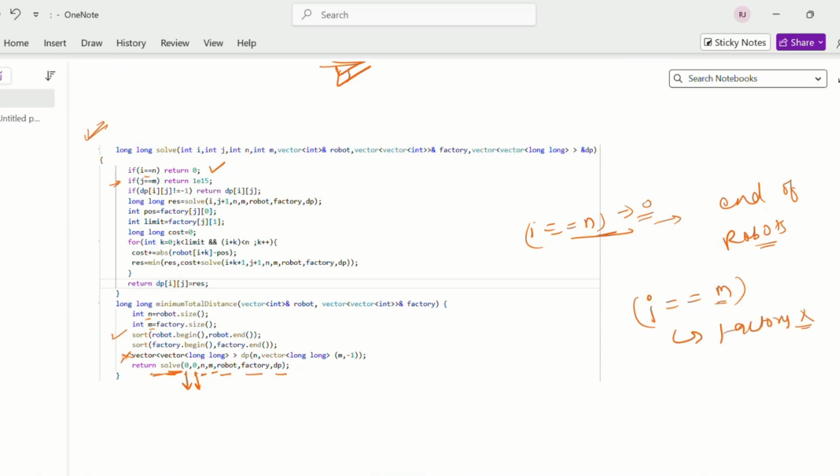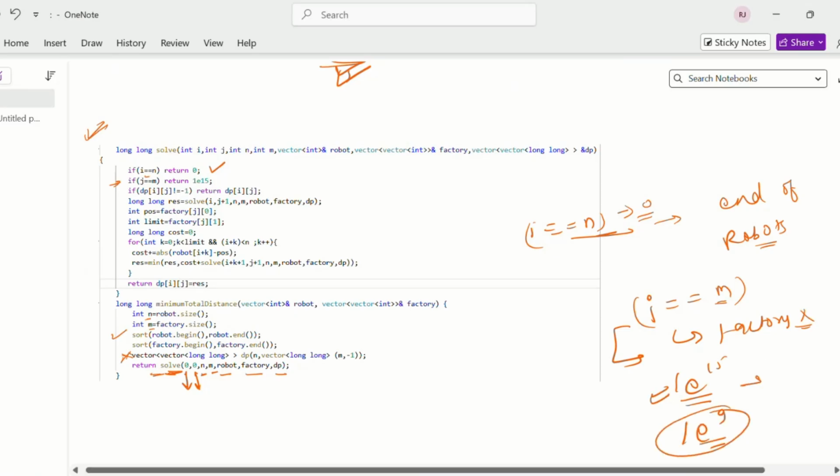We don't have remaining factories to repair our robot. So in this case, we will return the maximum value. We have written 1e15, because generally we use 1e9 to denote the maximum value, but here we are using long, so we use 10 to the power 15.